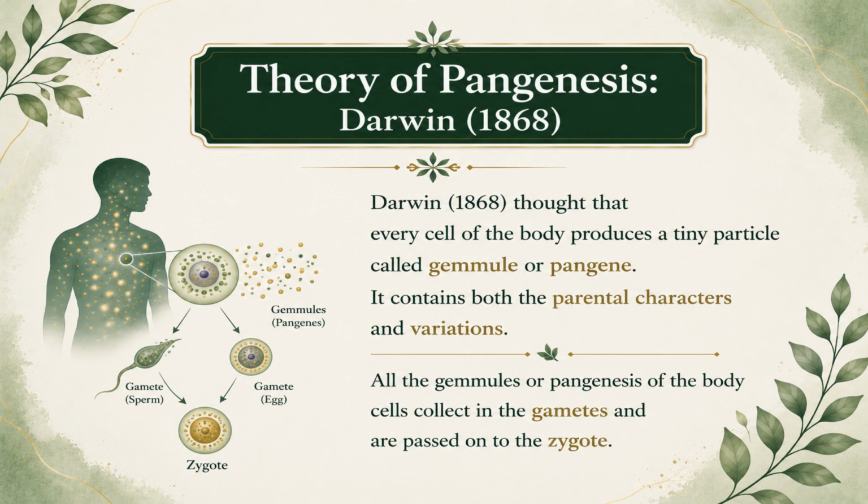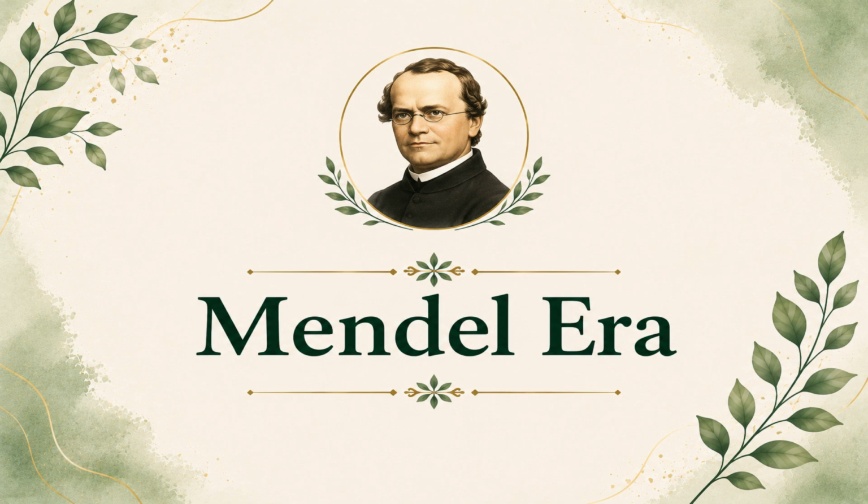This theory was later rejected because acquired characters are not inherited in this manner. Modern genetics proved that inheritance occurs through genes present on DNA. Now that we have understood the early theories of inheritance, it is time to discuss the scientist who gave the first scientific explanation of heredity, Gregor Mendel.